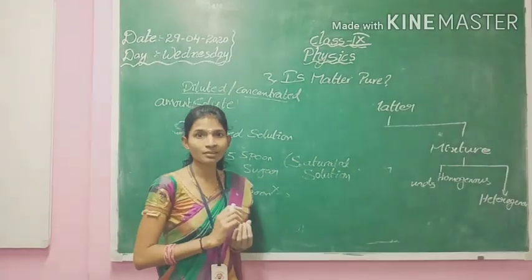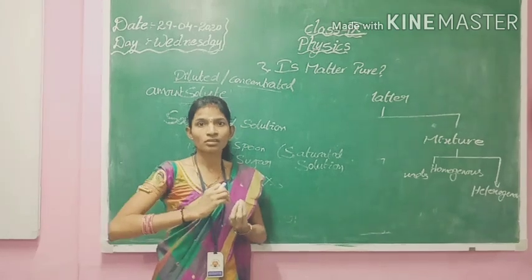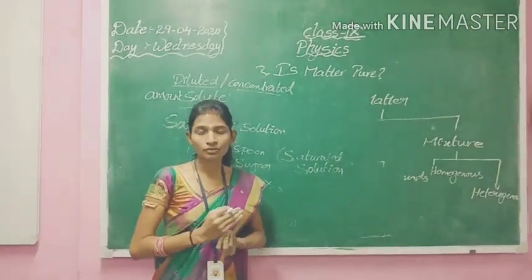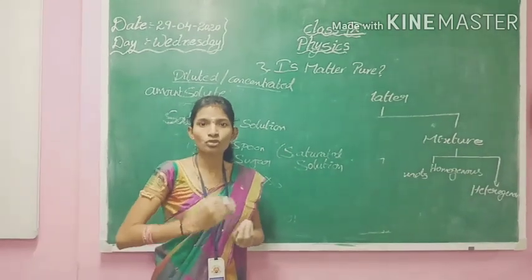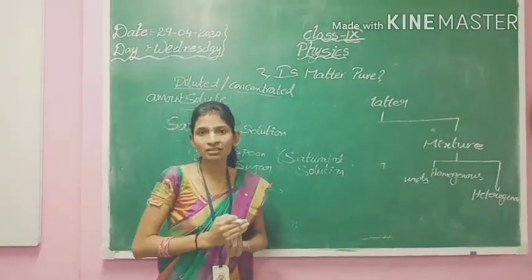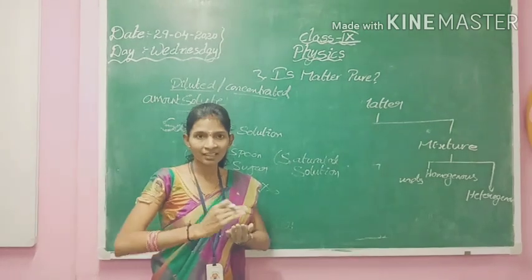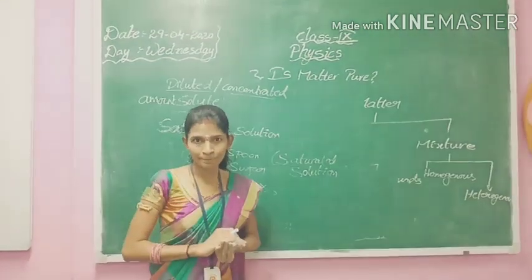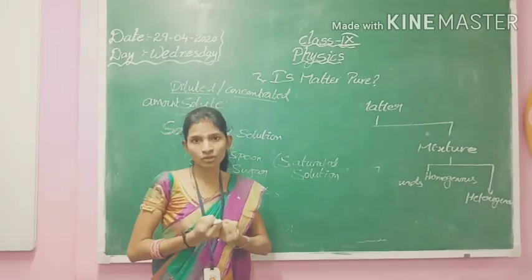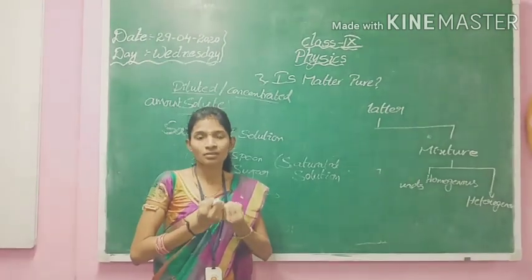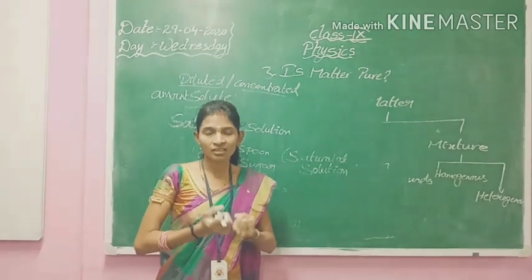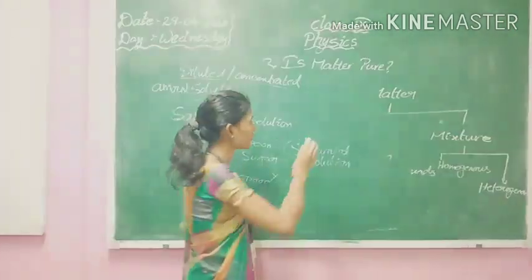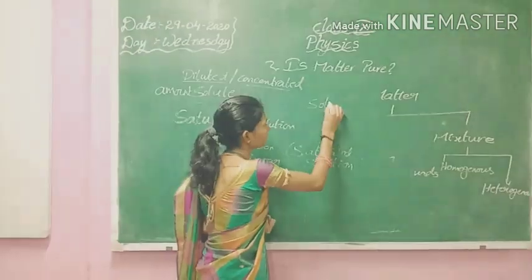A saturated solution is a solution where the solvent cannot dissolve an excess amount of solute. No more solute can be dissolved into the solvent. It has already reached its maximum level of dissolving. So how much can it hold? How much solute the solvent can dissolve is called solubility.